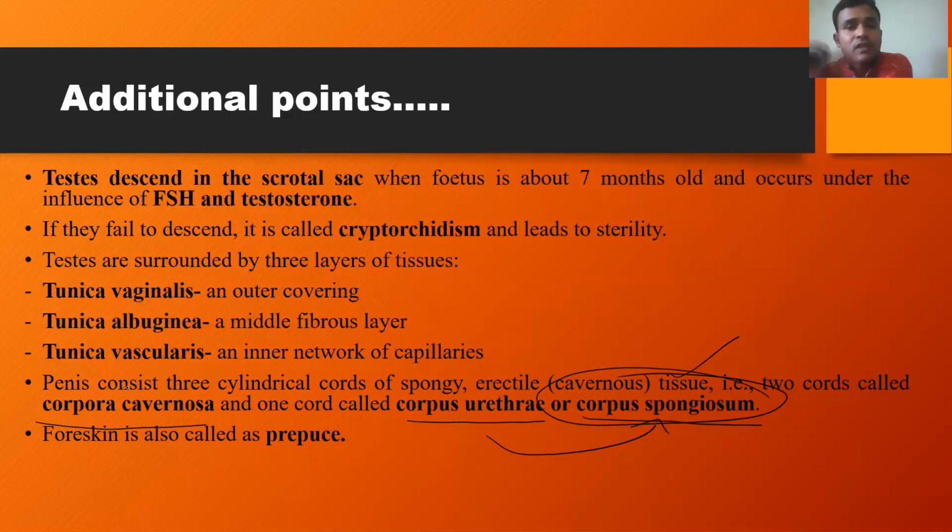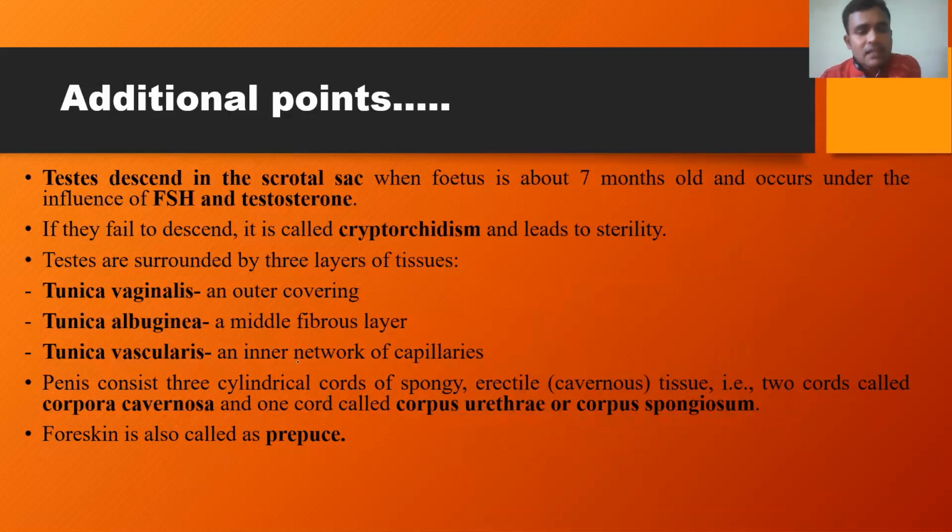Normally this foreskin will move backward during the erection of the penis. In some individuals, it may not move backward during coitus or during the mating process. In such a case, the foreskin is removed surgically by the process called circumcision. So circumcision is nothing but the removal of the foreskin in individuals where there is no backward movement of foreskin during the erection of the penis. The foreskin is also called the prepuce. So this is another point to be remembered.